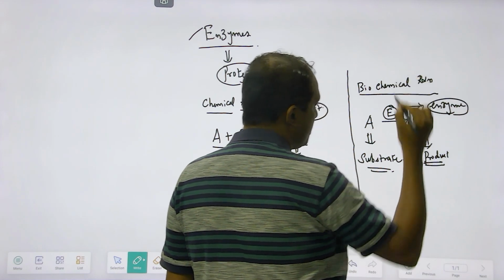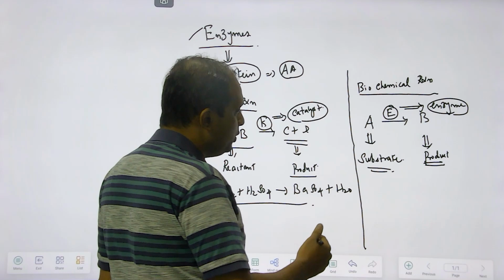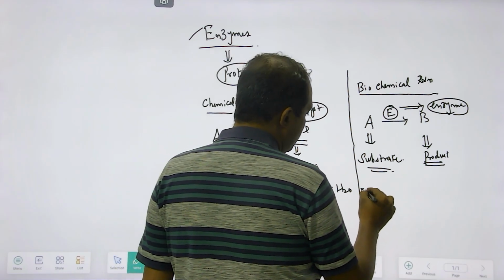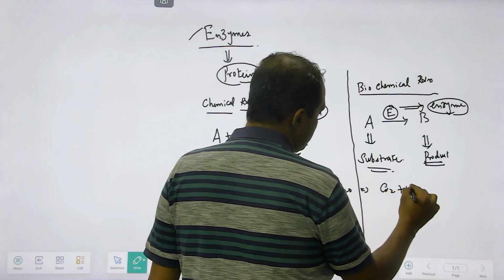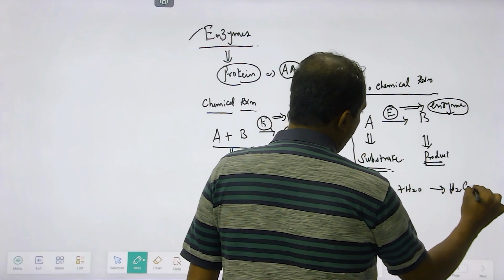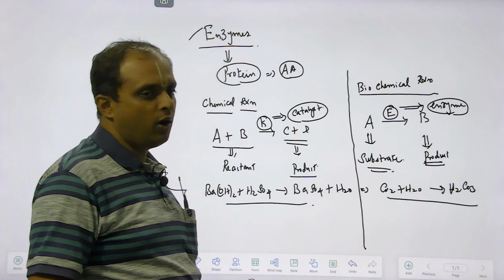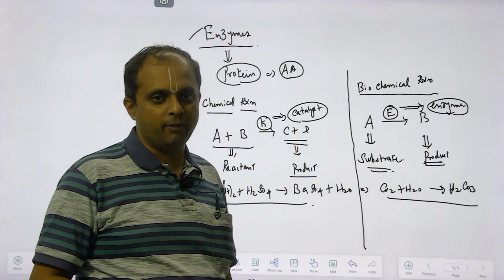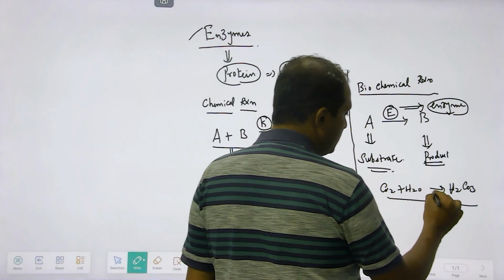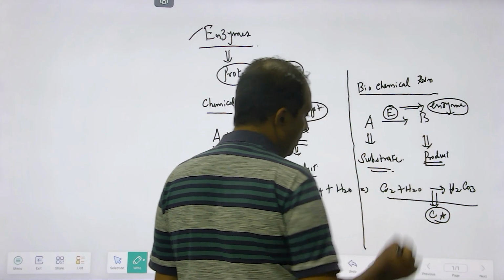So enzymes are basically biocatalysts. Your NCERT book should have given you an example of a biochemical reaction: CO2 plus H2O gives you H2CO3. Carbon dioxide reacting with water giving carbonic acid is a biochemical reaction which happens in the presence of an enzyme, carbonic anhydrase. Hope this is clear.